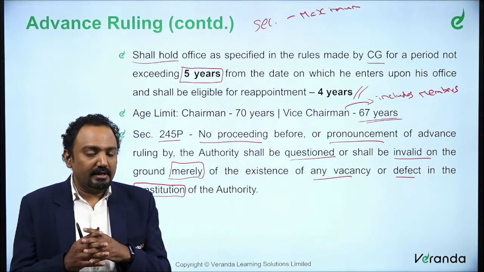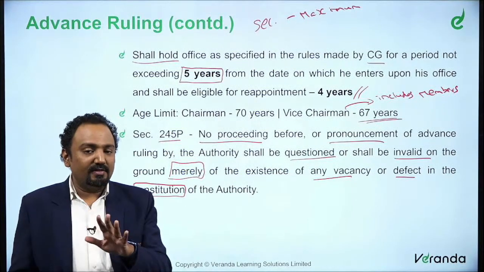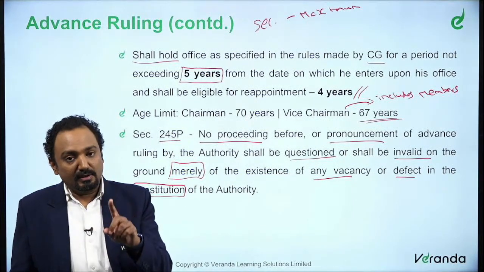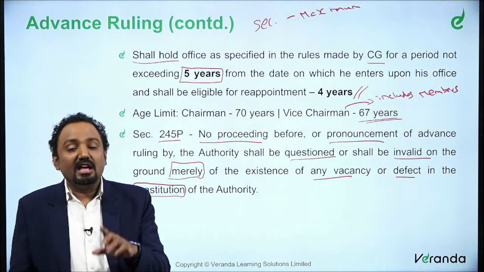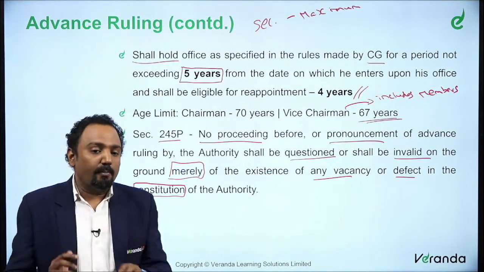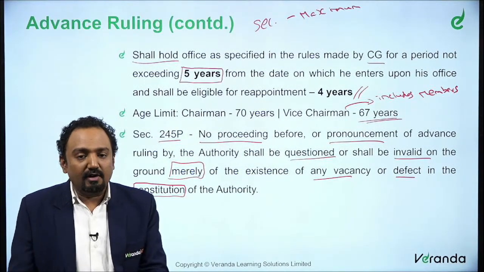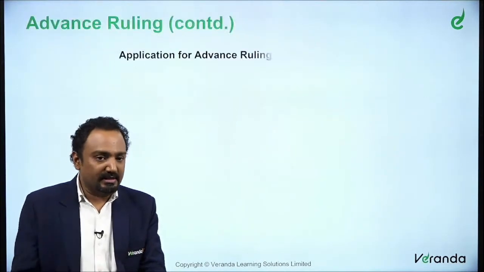So at any point in time, a ruling or a particular pronouncement cannot be held invalid just because, understand the word merely, just because there is any vacancy or defect in the composition of the authority. So that cannot rule advance ruling as invalid. So that's what we are understanding.